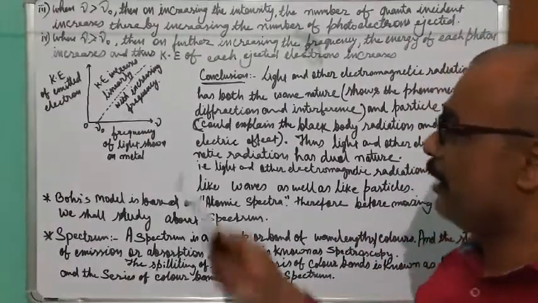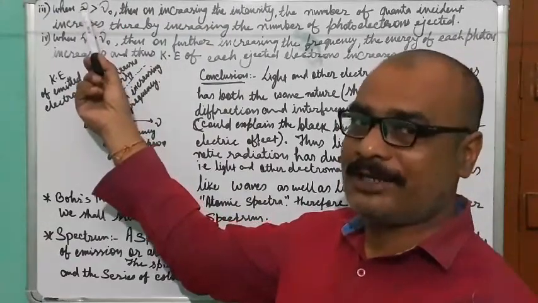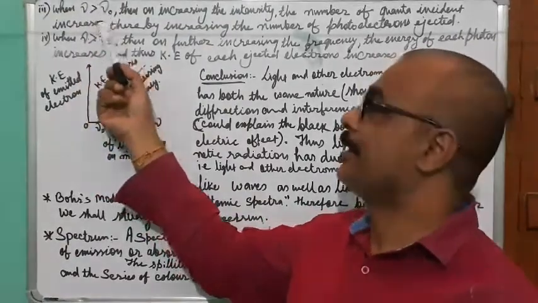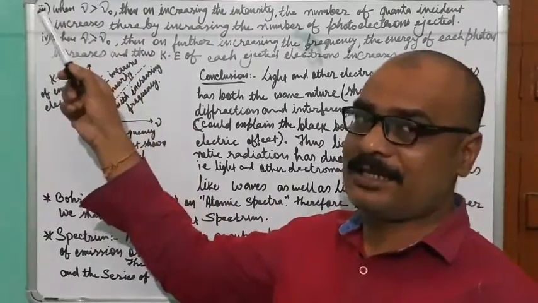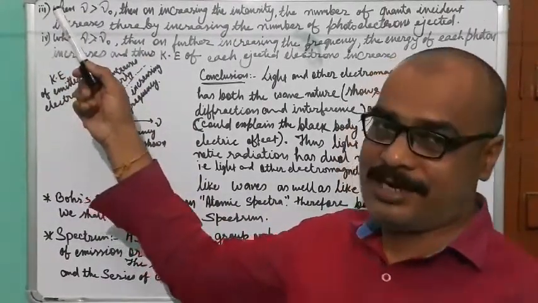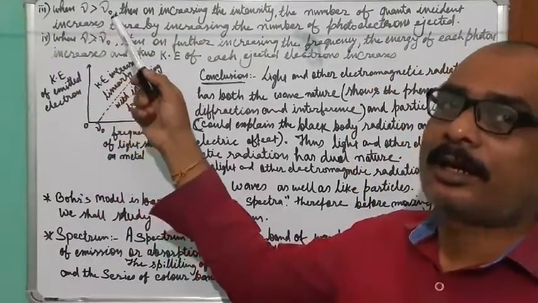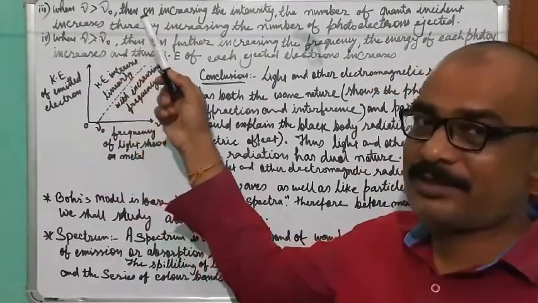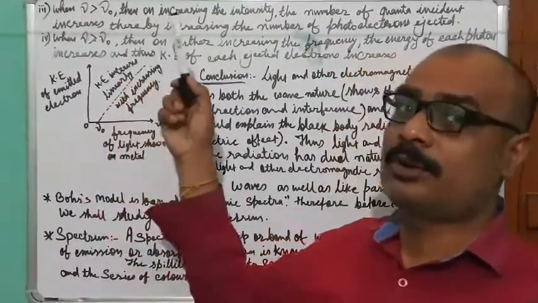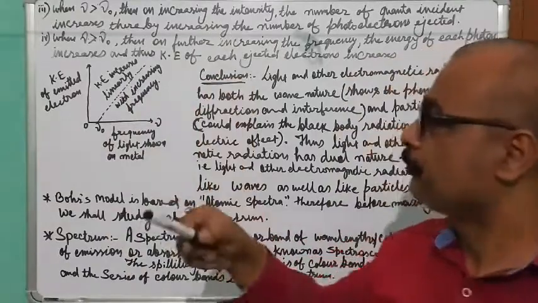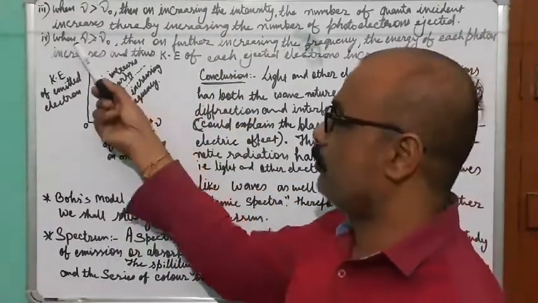So that's why, if the frequency of the light falling over the surface is greater than the threshold frequency, and in this condition you increase the intensity or brightness of light, then you will get a higher amount of current, because it releases more electrons, because it has more photons or quanta in it. Okay. Now the next point, the last one, the fourth point we are